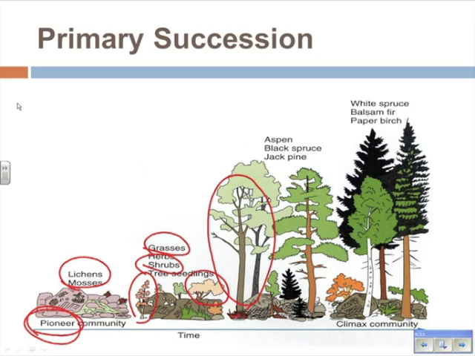And then finally, we get to the end here, which is what we call a climax community. It's the end point. So the pioneer community is the beginning point. It's the first organisms in, and then over time we get to the end point, which is the climax community. That means that the environment, the community, the ecosystem at this point is fully established. It's as far and as most established as it's going to get.